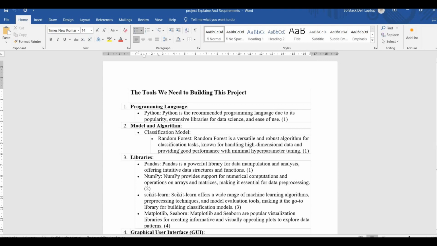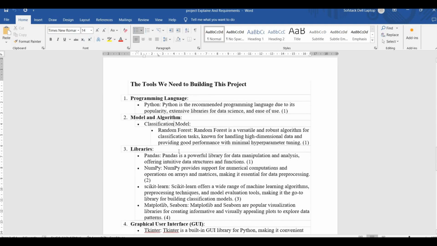That's already given in the project requirement, that the model to be built is a random forest model, an ensemble model consisting of a large number of decision trees. Basically it's a tree based model.